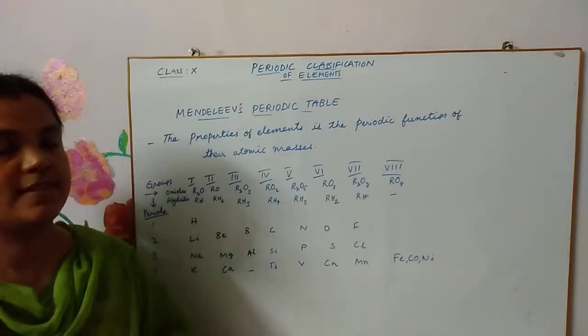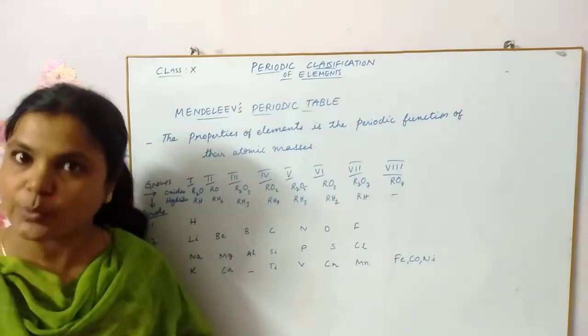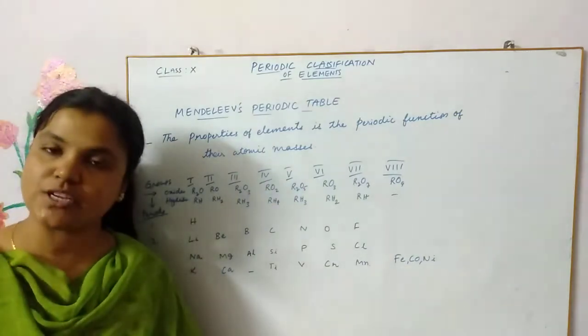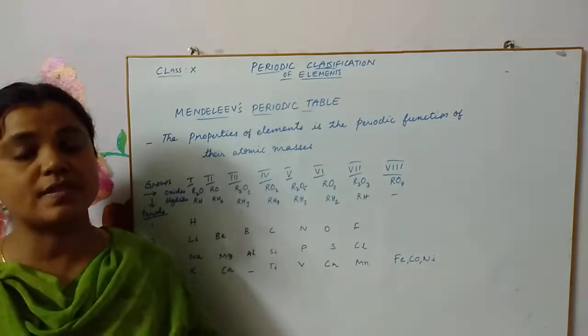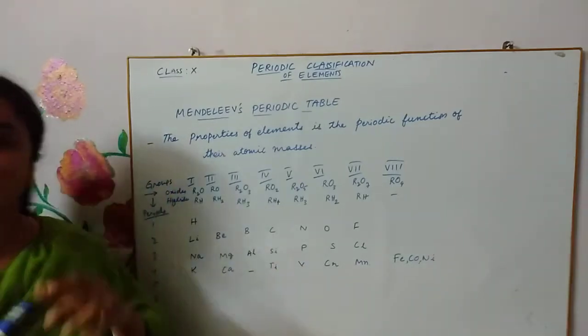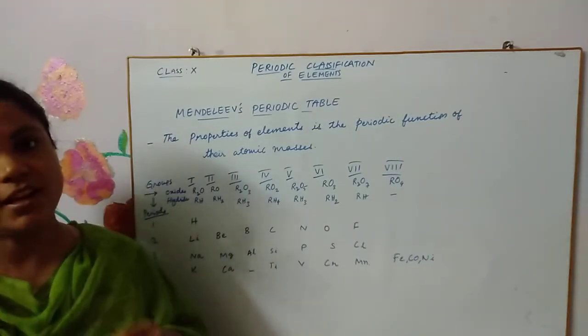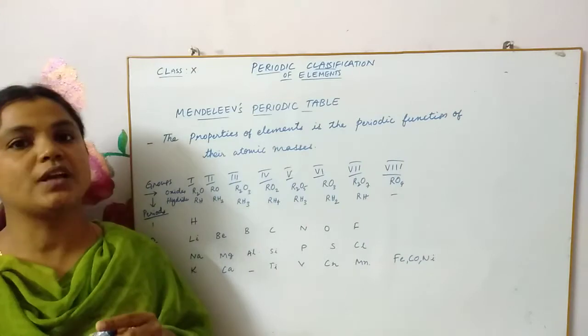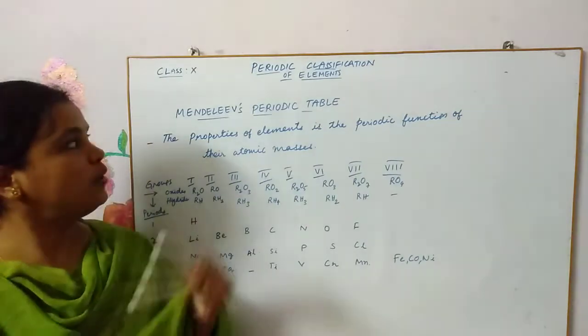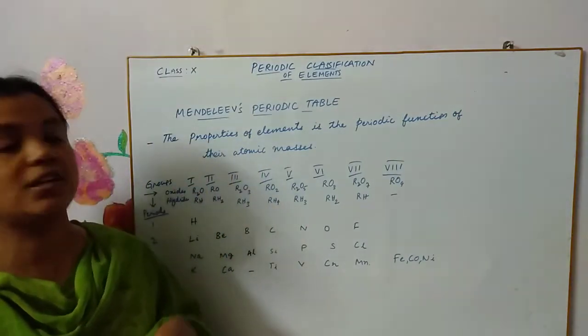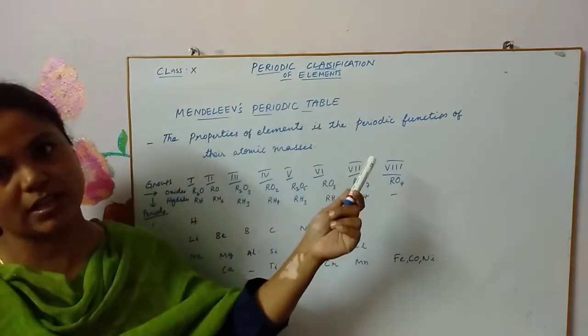Good morning students once again, and we are continuing with our chapter, periodic classification of elements. So far we have seen Mendeleev, Dobereiner's triads classification as well as Newlands' law of octaves. Now let us move ahead and we shall learn about Mendeleev's periodic table.